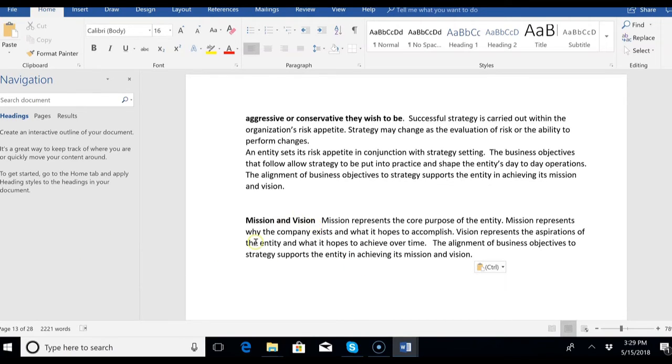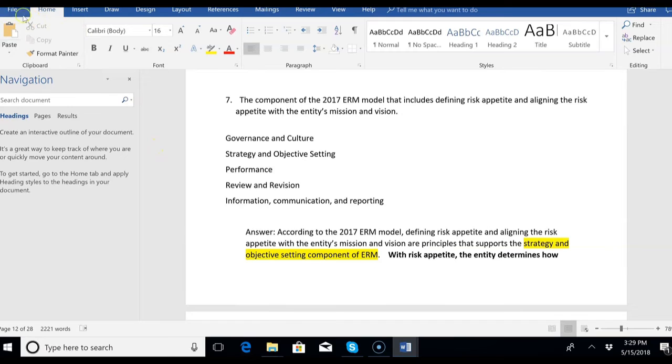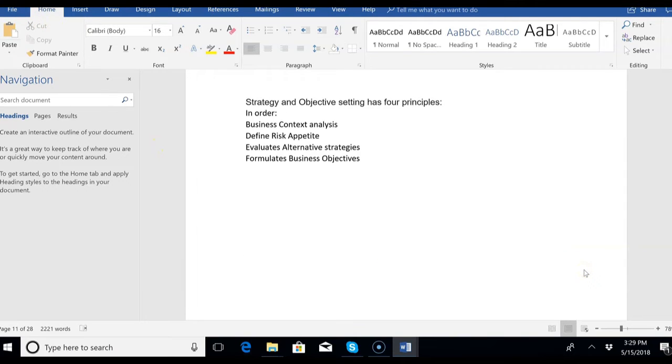And this is all done in the second component of ERM, which is strategy and objective setting. So strategy and objective setting, that's the second component of the new ERM model. And we said it has 4 principles to support strategy and objective setting. The first one was business context analysis, defining who you are in the industry, what type of business it is, and then defining risk appetite, how much risk you are willing to take. The third one is evaluating alternative strategies, and the fourth one is formulate business objectives. And this is that second component known as strategy and objective setting.